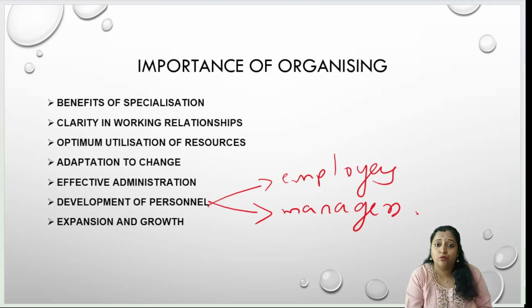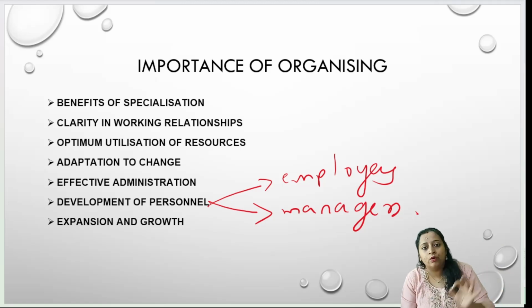Specialization will be there, effective administration will be there, tasks will be completed without any confusion, duplication of work will not be there, wastage of work will not be there. All these things are very essential in achieving your plans according to what you have made in your planning stage. So organizing plays a very, very important role in effective management as well as effective achievement or accomplishment of the organizational objectives.